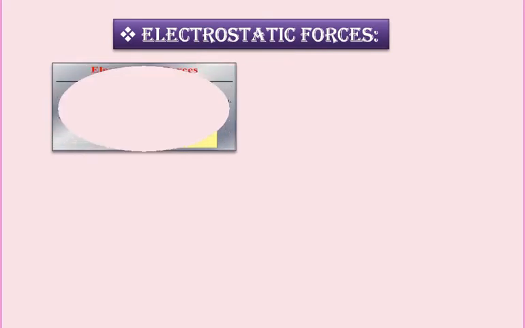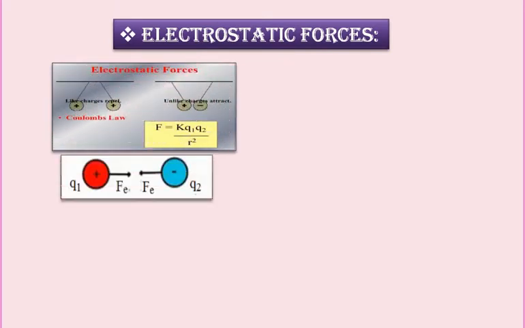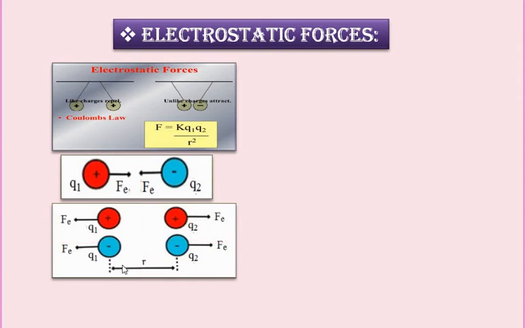Electrostatic charges. Consider the different examples. Same charges repel each other. Positive, positive repulsion. Negative, negative repulsion. See the direction of force. Same charges repel each other. Different charges attract each other. Plus, minus. See the direction of arrows. Means different charges attract each other. Same charges repel each other.